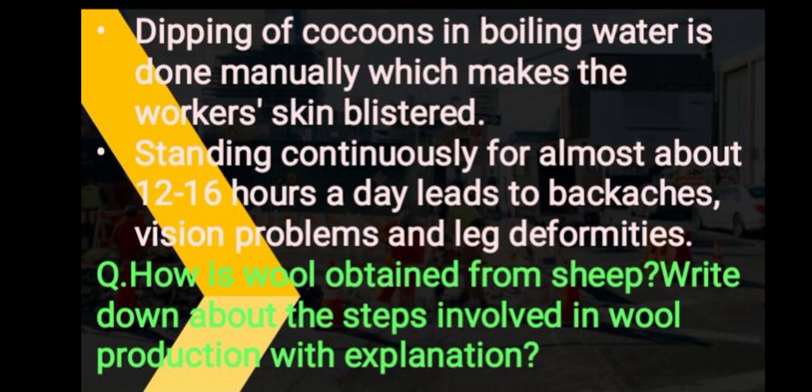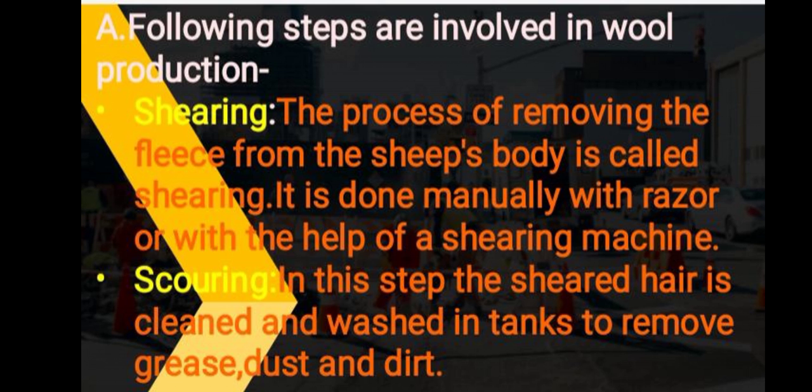Next question is, how is wool obtained from sheep? And to explain this, you need to have steps which are involved in wool production. The very first step involved in wool production is shearing. In this step, removal of fleece from the sheep's body takes place. It is done manually with razor or with the help of shearing machine.